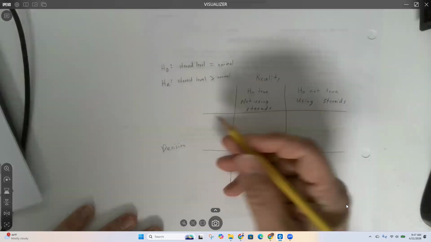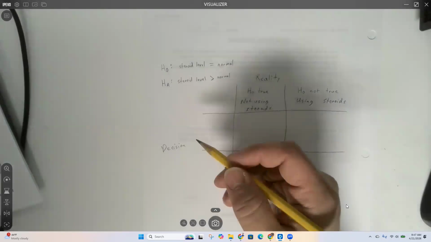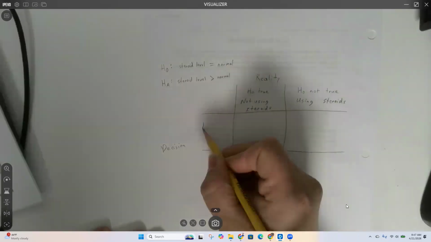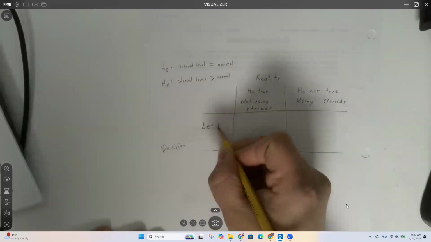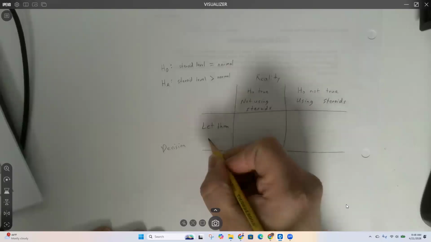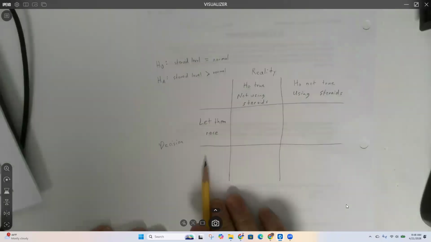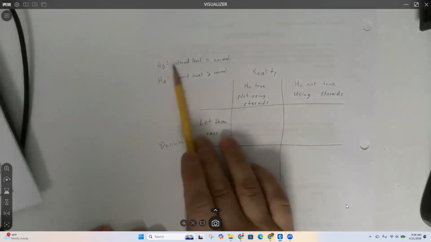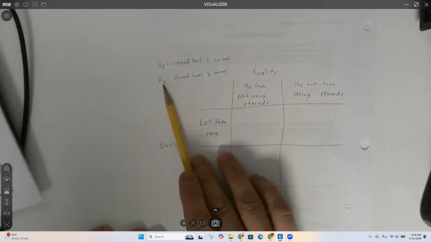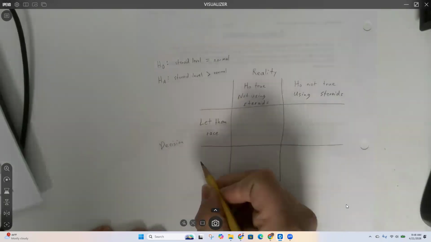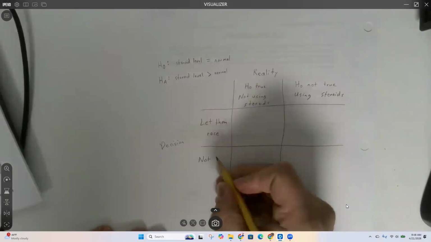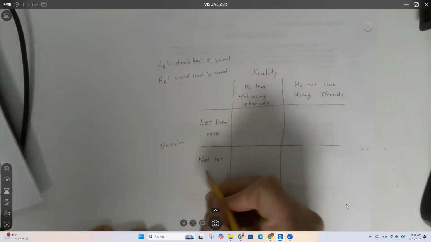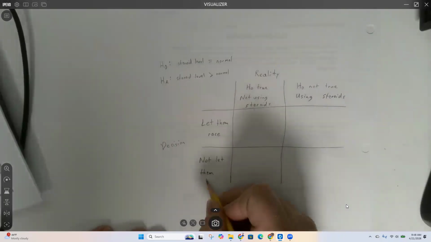And so if that's the case, the decision that the Olympic Committee would make would be let the athlete race, right? Let them participate. If we believe that the null hypothesis is incorrect and we reject it, then when we reject the null hypothesis, we will not let that person race. Correct? Hopefully that makes sense.